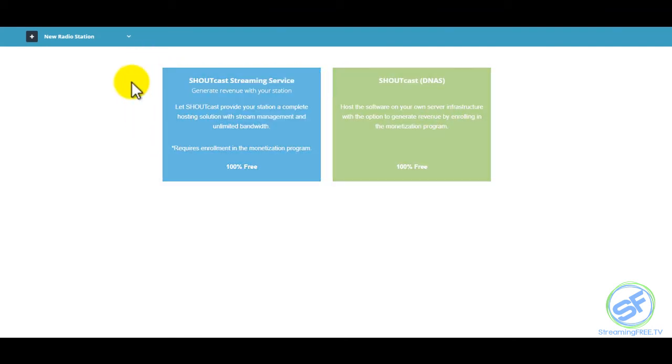If you don't have an account, you can create one really easily for free. You can even use your Facebook or your Google account. On the login page, you can log in with your Google, your Facebook, an email and password, or create a new account.